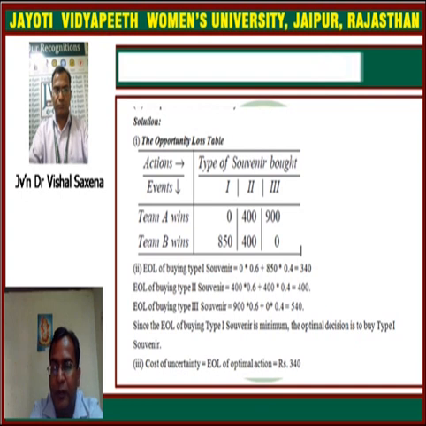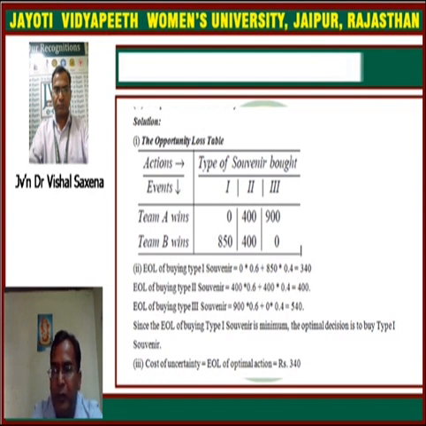Next, the second point, EOL of buying type 1 souvenir. The expected opportunity loss is 0 into 0.6, because 0.6 is the probability for team A wins and 0 is the value for action 1, plus 850 into 0.4, which is equal to 340.